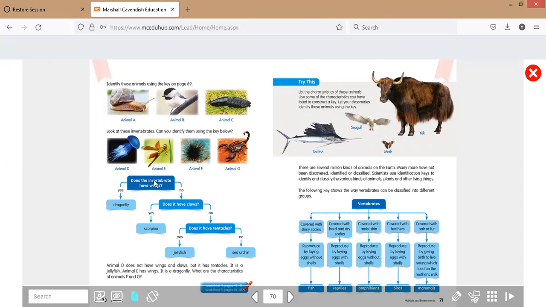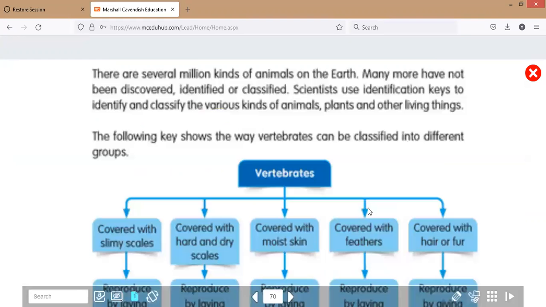Invertebrates are like animal A, animal B, and then C, animal D, E, F, and G. And then for today, we continue to the vertebrates on page 71. Soleh Soleha, you can open your book for the material to classify on page 71, for the vertebrates, some of the classes of the vertebrates.